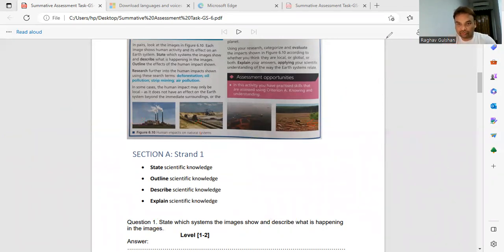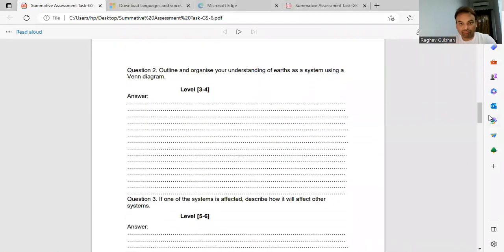So let me go to the second question now. In the second question, we have to make a diagram, outline and organize your understanding of Earth as a system with the help of a Venn diagram. So Venn diagram, right, it is from your mathematics, and a Venn diagram can be made in the form of circles, or you can use spheres, triangles, rectangles. So you can use many different geometrical shapes, but here I am using these circles.